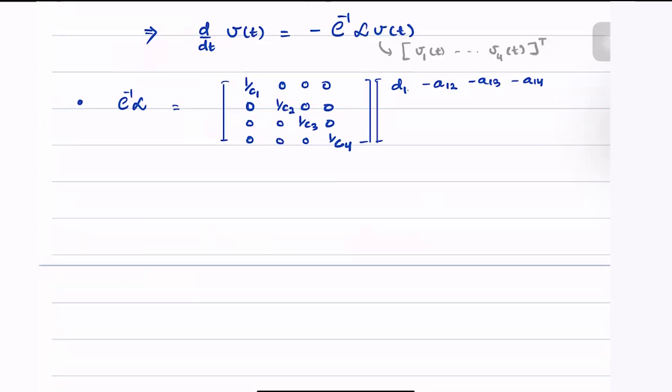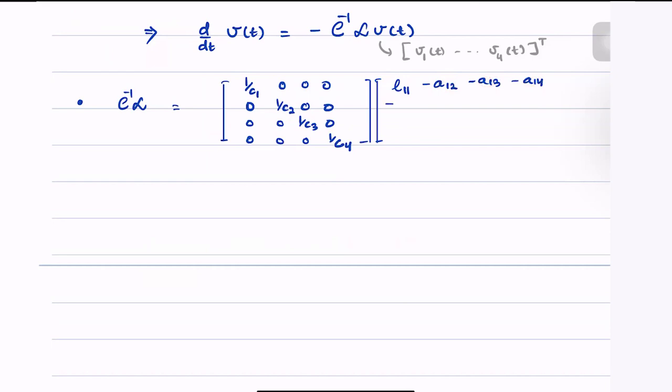Or rather, we should refrain from writing the degree because the degree might include the self-loop term. Hence, we will just write it as L11, which is simply equal to the sum of A12, A13, and A14.